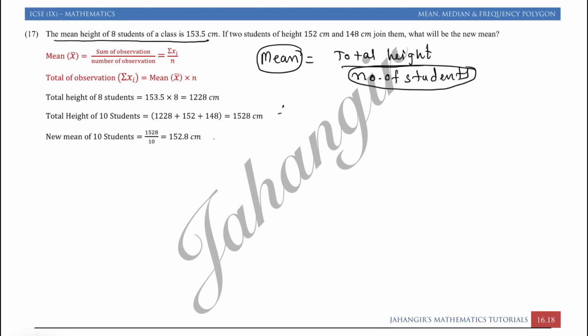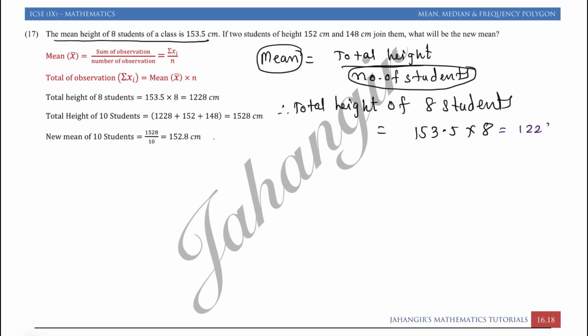So what I will do, I will write total height of 8 students is 153.5 into 8. Just multiply 153.5 into 8, because on average each student's height is 153.5. So here we will multiply by 8 to get the total height, that is 1228 centimeter.